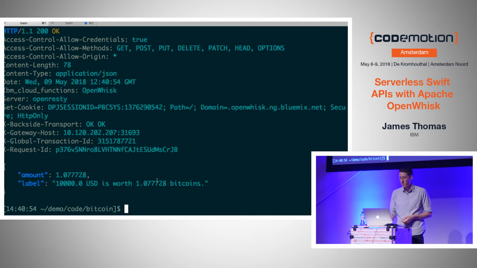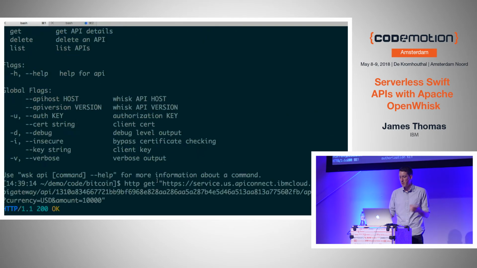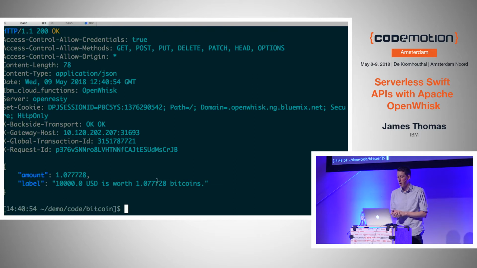It's actually changed. Bitcoin, I think it's changed, right, in the time that we've been speaking. So super volatile, so this is a useful API. So you can see how quickly I've been able to take my serverless function, I've taken some Swift code that I've written locally, I've deployed it, I've tested it works, turned it into a web action to test it out, and then using the API gateway service, I've been able to flip a couple of flags and turn it into a fully managed gateway service with routing and authentication without having to think about infrastructure or containers or any of the stuff that actually runs your code in the cloud.